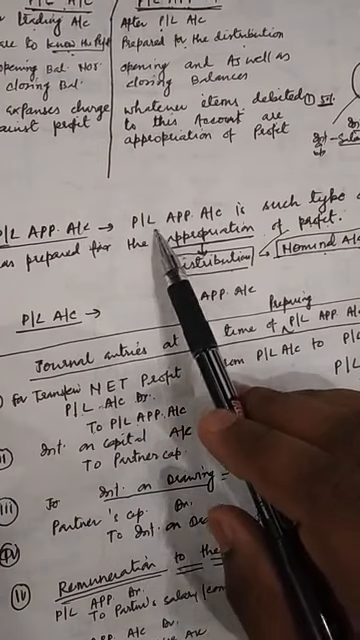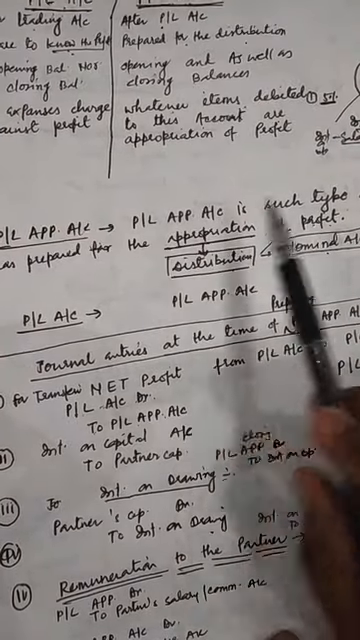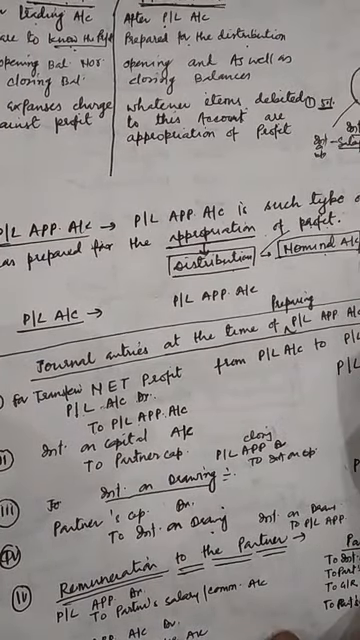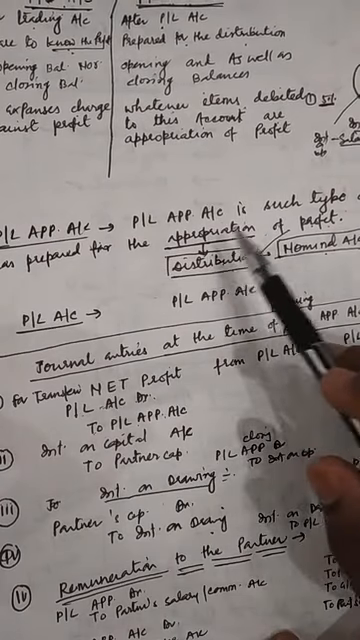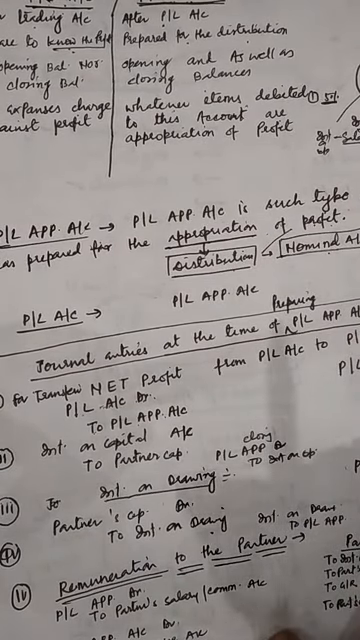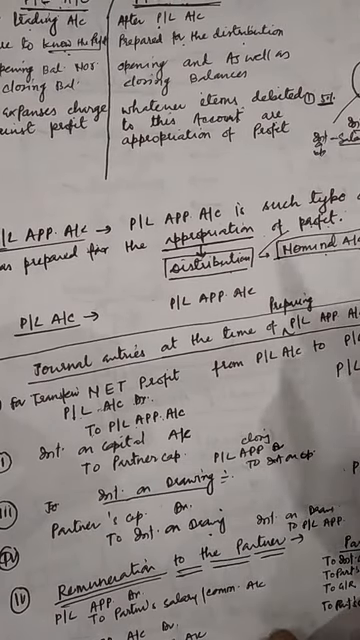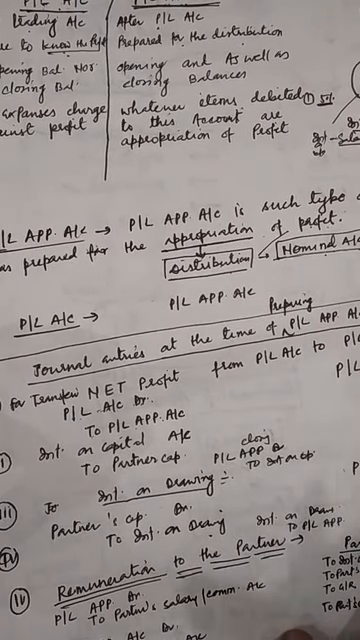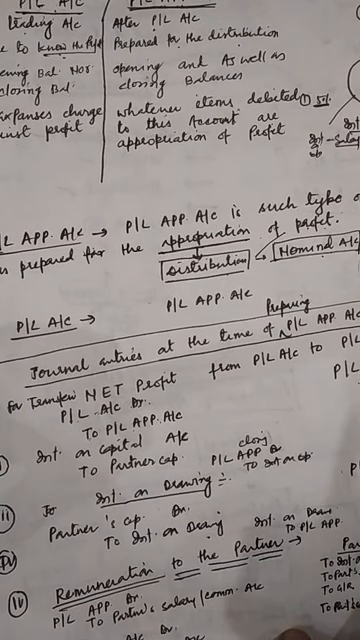What I am saying is, the PL appropriation account is the type of account which is prepared for the appropriation or distribution of profit. The nature of the PL appropriation account is a nominal account.